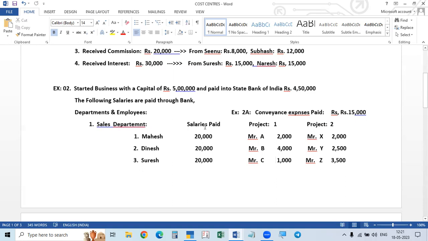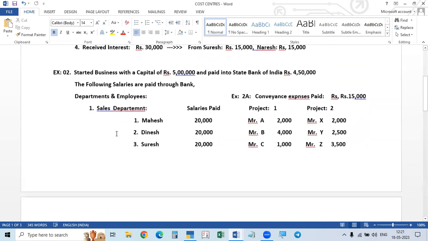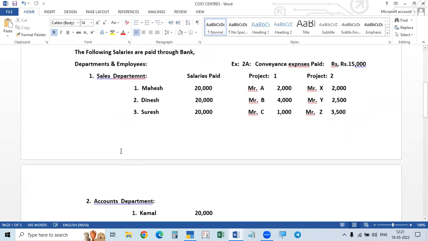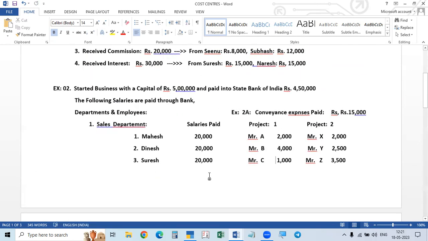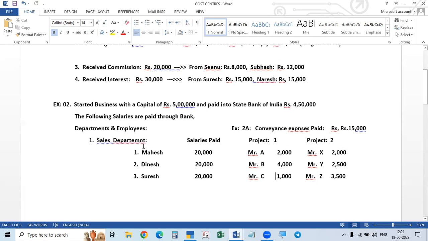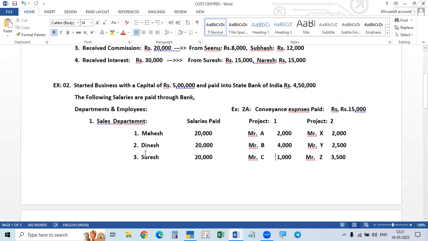Similarly, when you are paying the salary, you are paying to the salary department, accounts department. So the accounts department, salary department is a group. The departments we call cost categories, and the employees in the department, in the category, are called cost centers. Like this, we have to do it. Suppose there is no particular category to create a center under, in such a case we call it the primary category, just simply primary cost category.